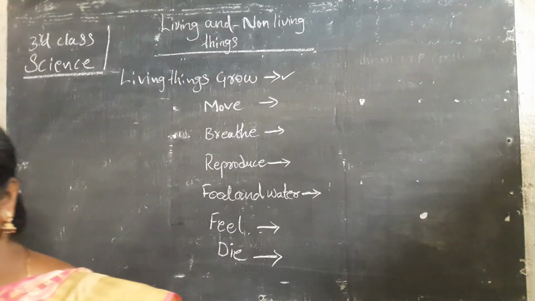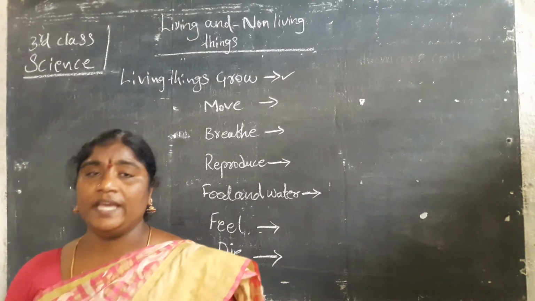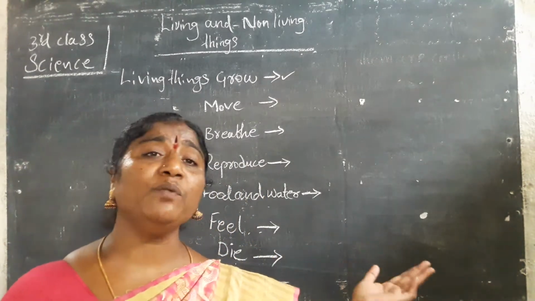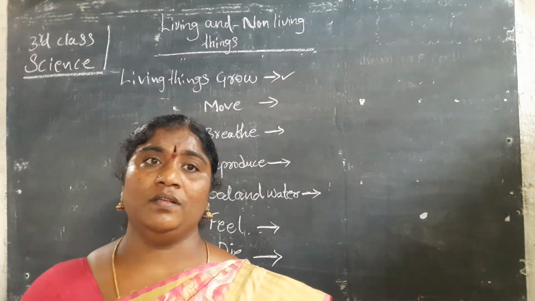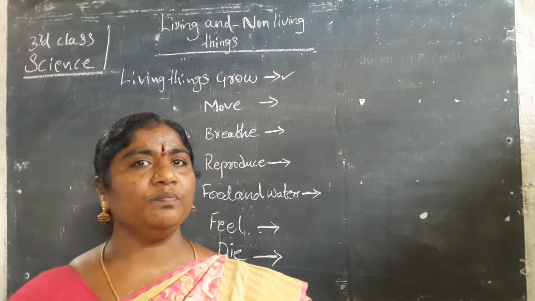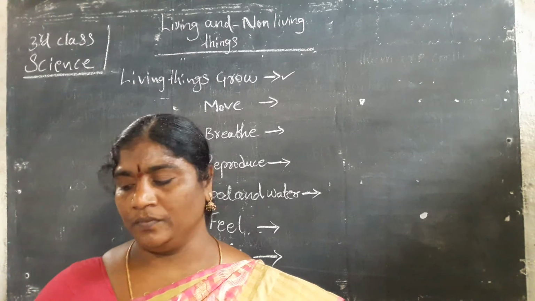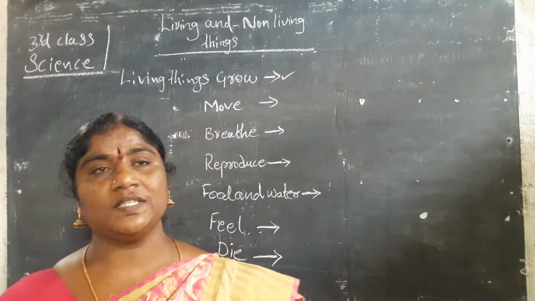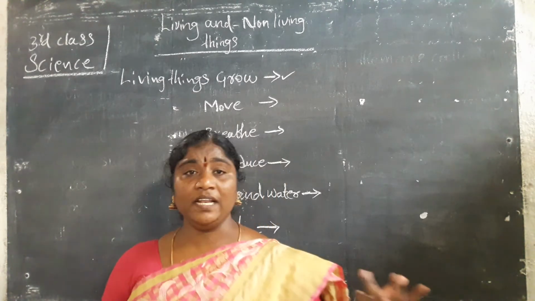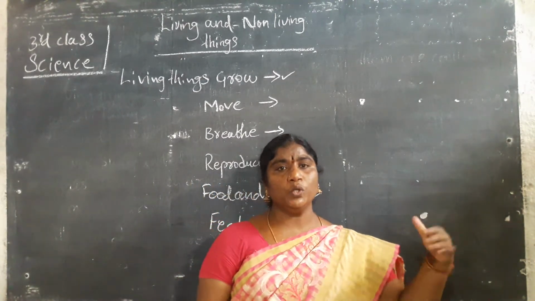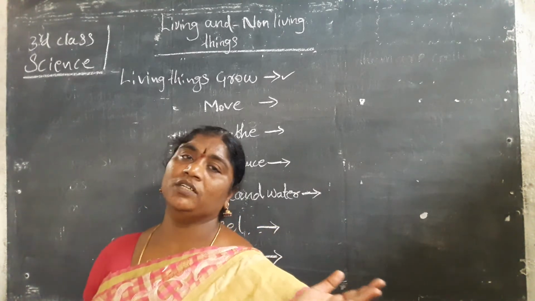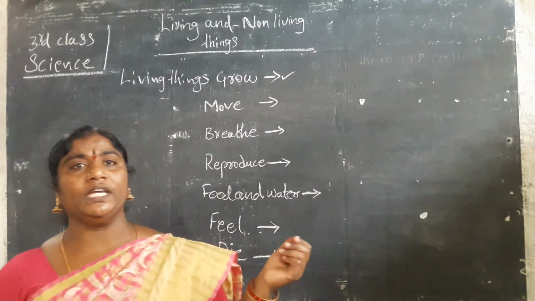Next, living things can move. Yes, living things can move. Plants are also living things, but they cannot move from one place to another place. Human beings, birds and animals can grow and can move, like flying, running, walking.